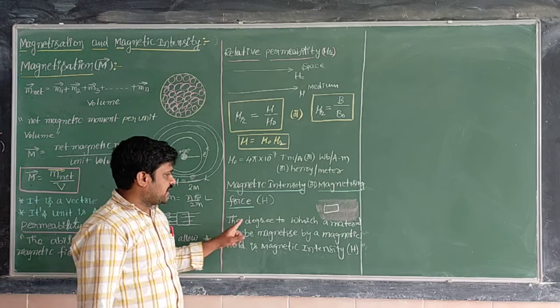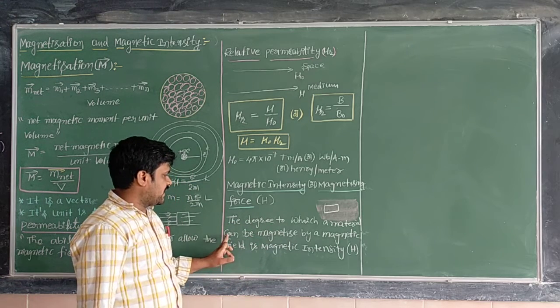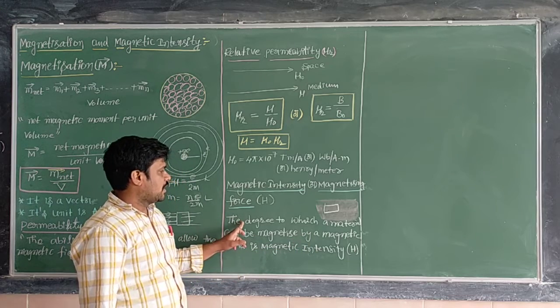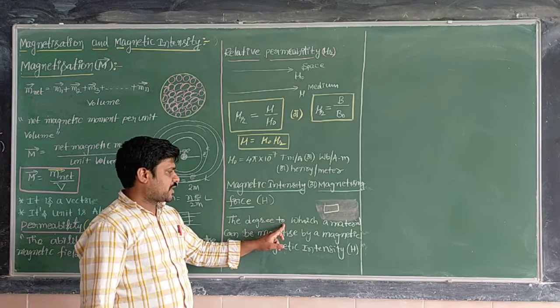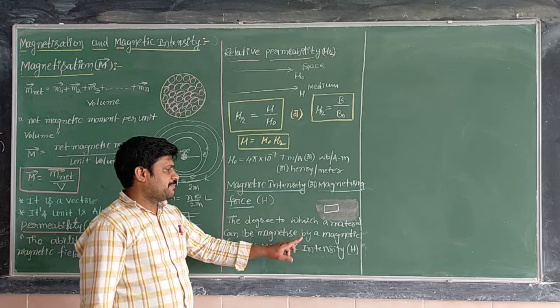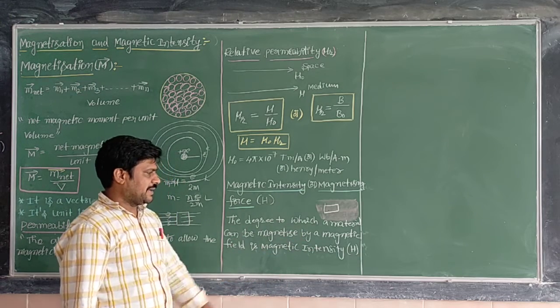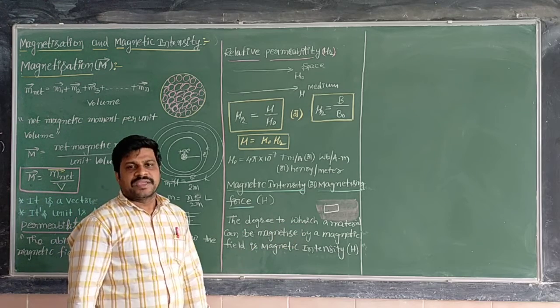That means the degree to which a material can be magnetized by a magnetic field, or the degree to which a material is magnetized by a magnetic field, is called magnetic intensity, which is denoted by H.